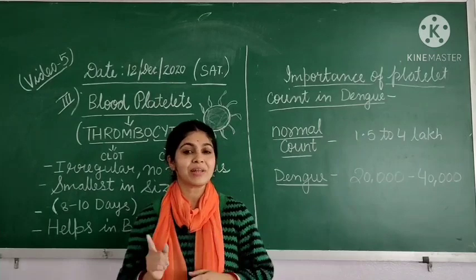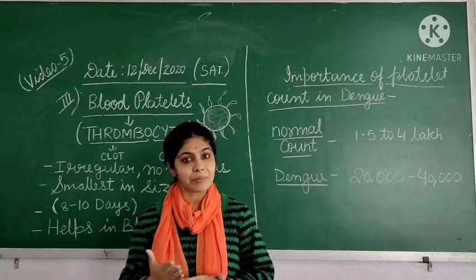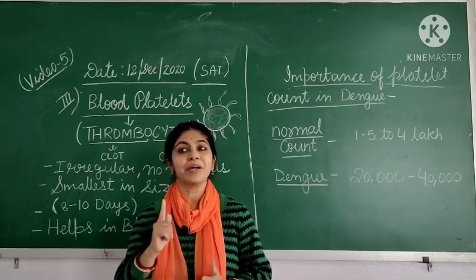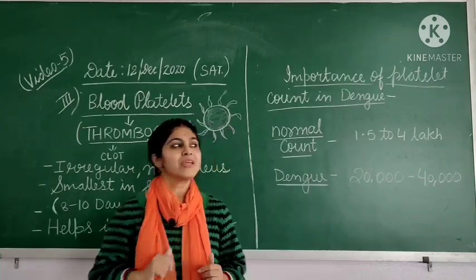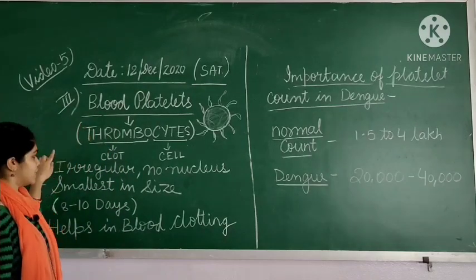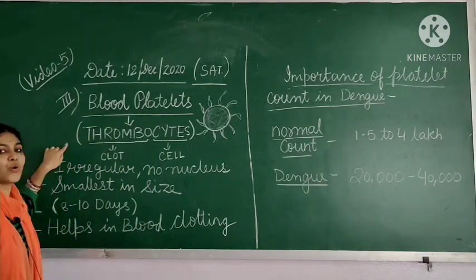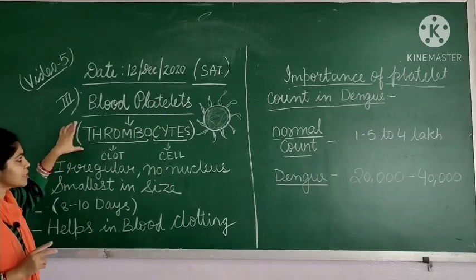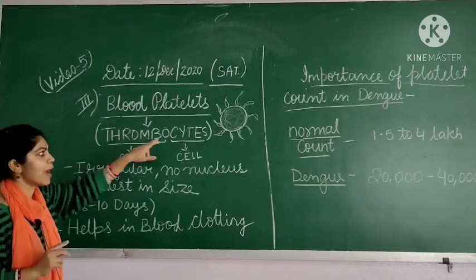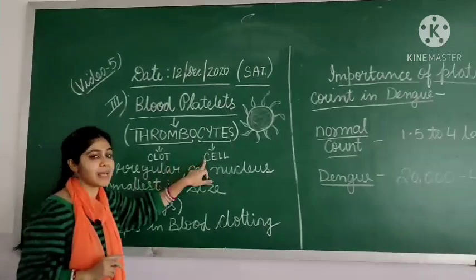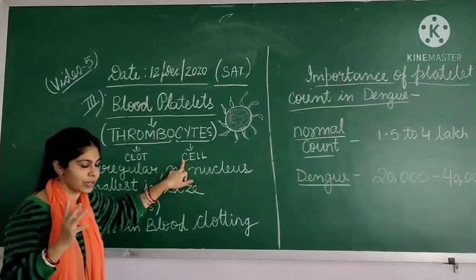Children, in the previous classes we have discussed RBCs and WBCs. Today we are going to learn about blood platelets. So let us see. Children, blood platelets are the third type of blood cells, which are also known as thrombocytes. Thrombocytes is made up of thrombo and cytes. Thrombo means clot and cytes means cells, so something related to clotting.